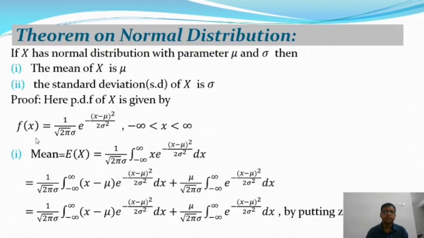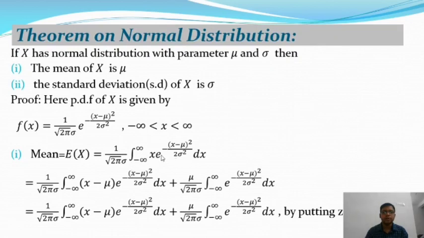Therefore expectation of X gives 1 by root 2 pi sigma integration over minus infinity to plus infinity x into e to the power minus (x minus mu) whole square by 2 sigma square into dx. From this we get two different integrals, since x can be written as (x minus mu) plus mu.